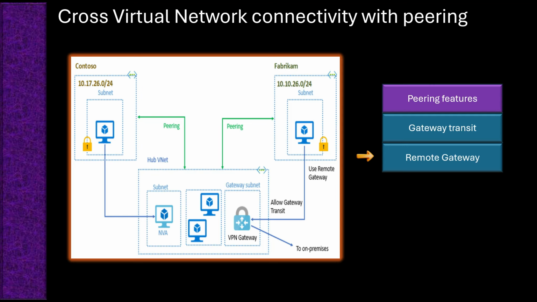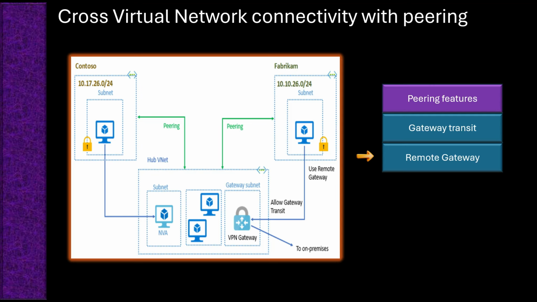The remote gateway feature allows a virtual network to use the gateway of a different peered virtual network. In this setup, a virtual network that doesn't have its own gateway can be configured to route traffic through a gateway in a peered virtual network. The virtual network that does not have a gateway, which is the spoke VNet, uses the gateway in the peered VNet that does, which is the hub VNet. The remote gateway setting must be enabled on the spoke VNet peering connection to allow it to use the hub